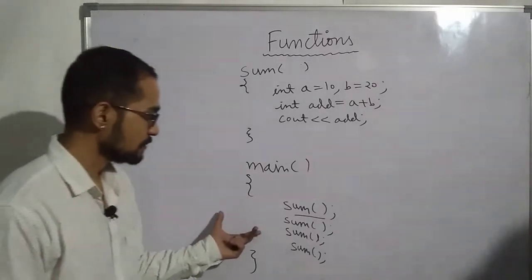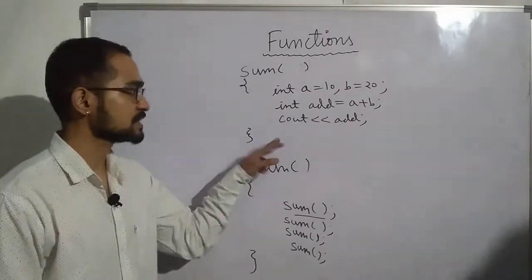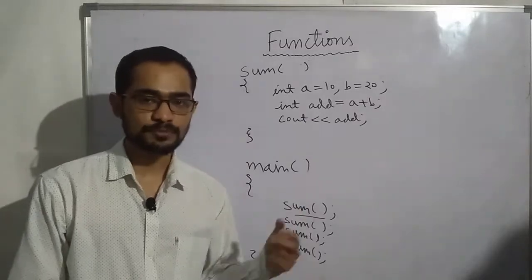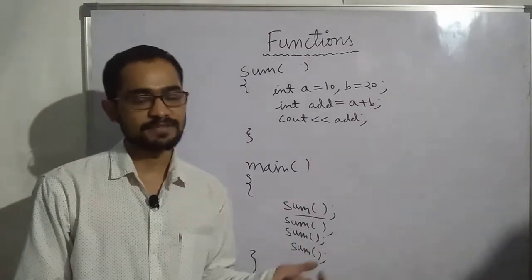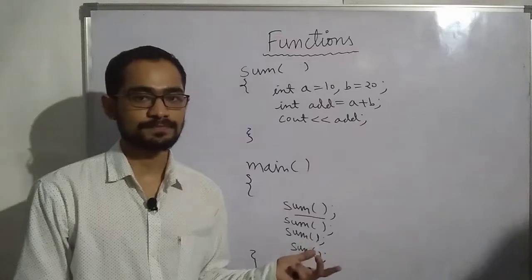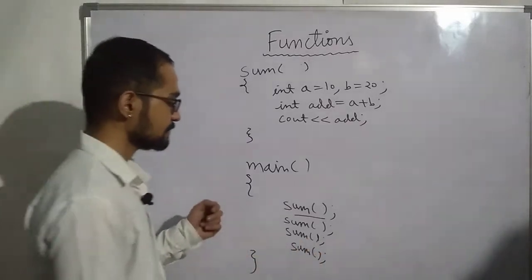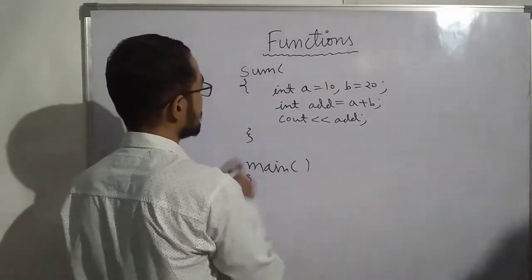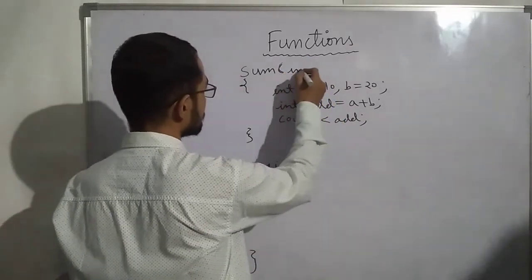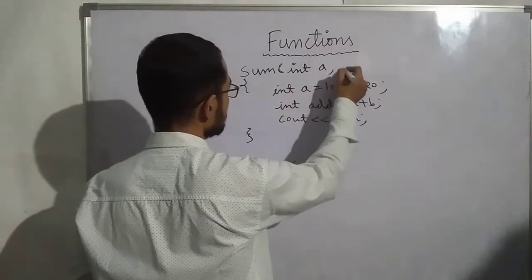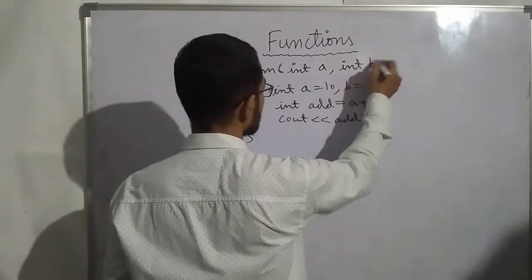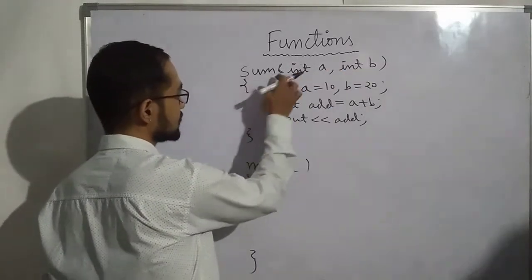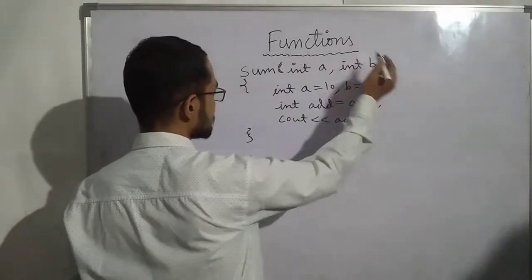Okay, but there is one problem here. This function is not very useful. It will only add the same two numbers, 10 and 20. Suppose you want to add different numbers every time you run this function, so what will you do? In that case we can pass parameters to the function. Within the brackets, we can take parameters int a, int b. These are called parameters of a function. After the function name you can write the parameters inside brackets.